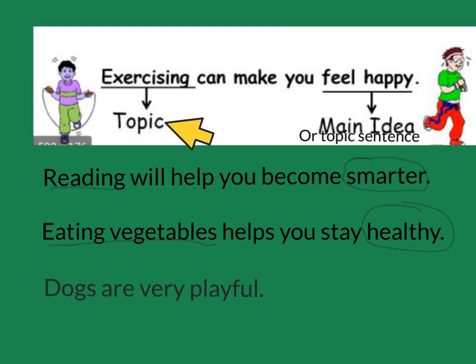And the last one, dogs are very playful. Okay, the topic here is dogs. And what is it saying about dogs? That they are playful. So your main idea or topic sentence is that dogs are very playful. And everything else in the paragraph after that topic sentence would have to explain different ways that dogs are playful.